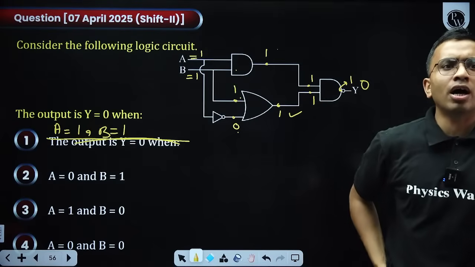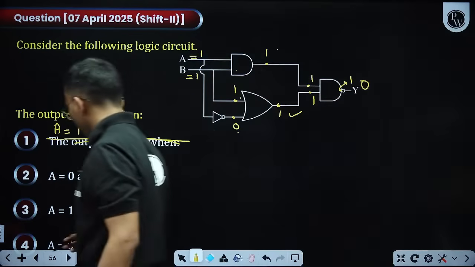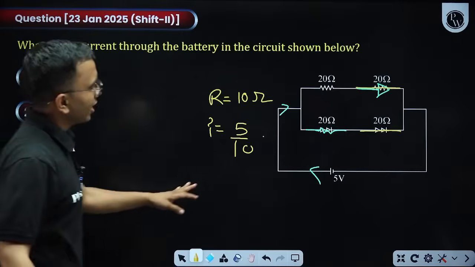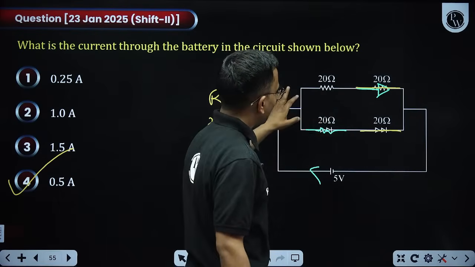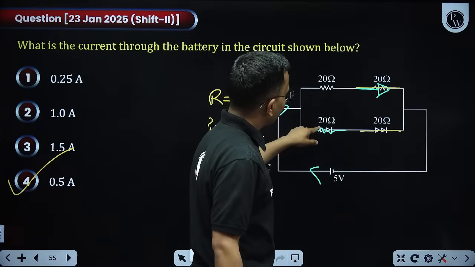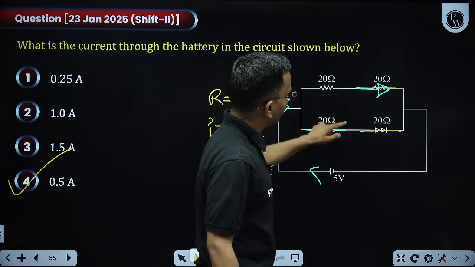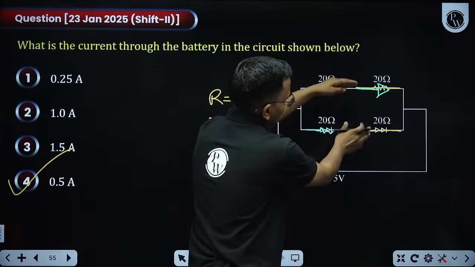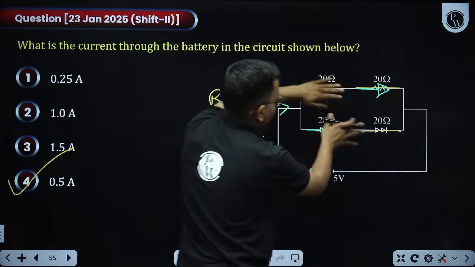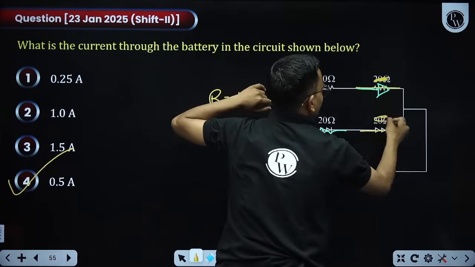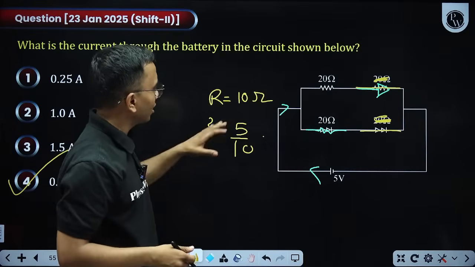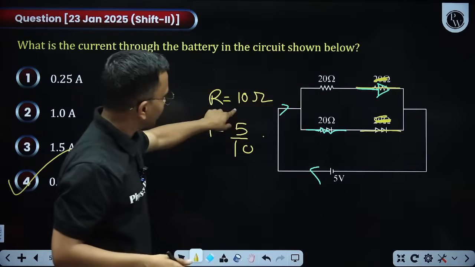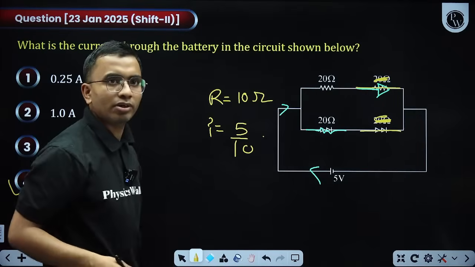I am saying I don't know what the exact circuit was. There is some mistake in the circuit here. So I considered the circuit like this: this is 20 ohm, this is 20 ohm resistance. The diodes are like this. Both are forward biased. This is not a resistance here actually. These were diodes. There is some typing mistake in this question. Therefore, I am saying 20 in parallel. This is 10 ohm. Current is 5 divided by 10 ohm, like that.